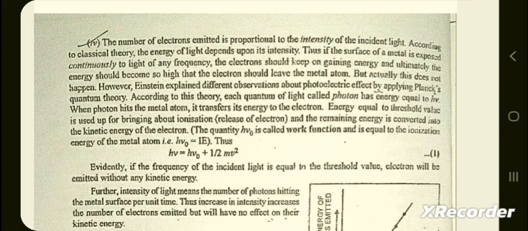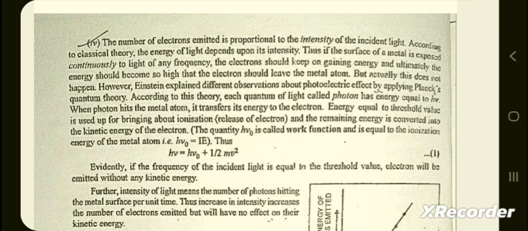According to this theory, each quantum of light, called a photon, has energy equal to hν. h is the Planck constant. When a photon hits the metal atom, it transfers its energy to the electron.